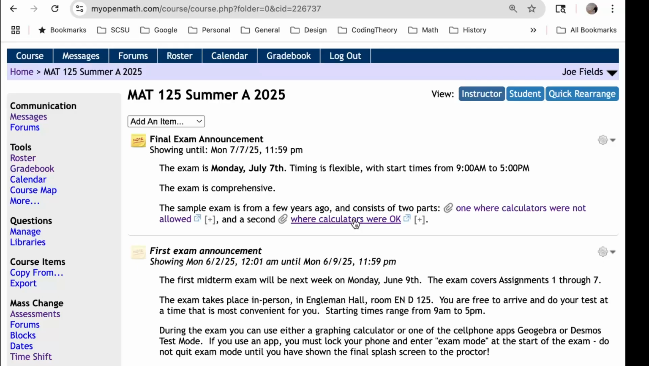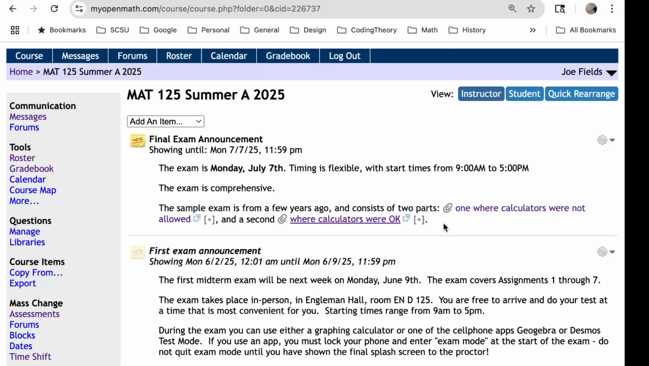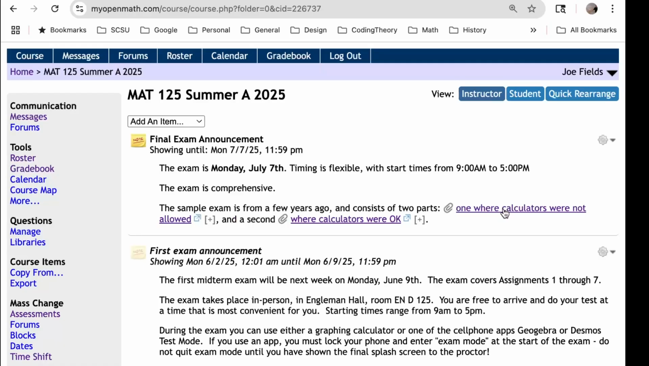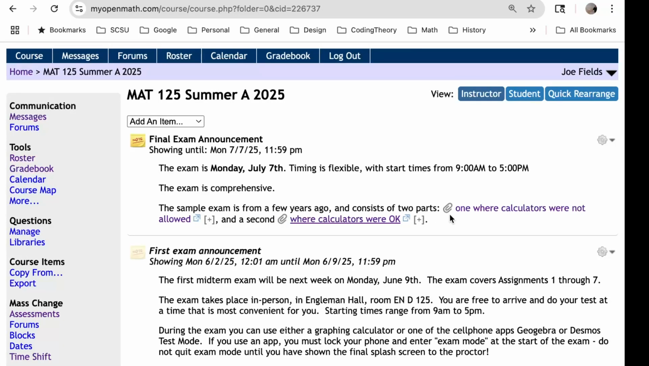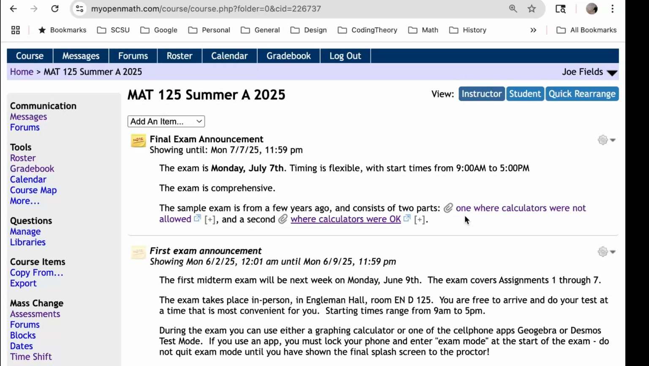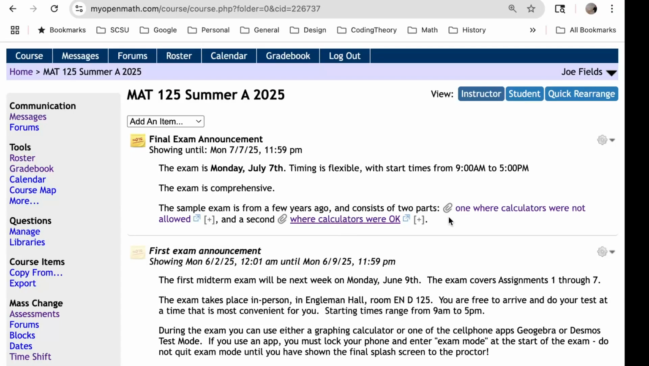if you're starting up, say, GeoGebra, show them that you're doing that and putting it into exam mode. And you also need to make sure to be able to show the proctors the final splash screen when you're quitting from exam mode. Basically, the first part of the exam is no calculators allowed. There are kinds of things you ought to be able to answer without the aid of a calculator. And the second part is where it's fine to use them. You may not need them for everything, but you're certainly permitted to use them anyway on the second portion.